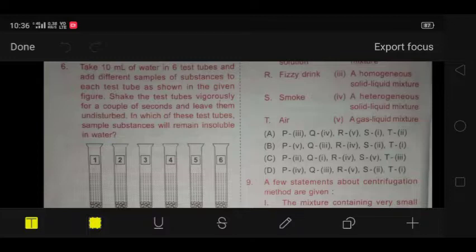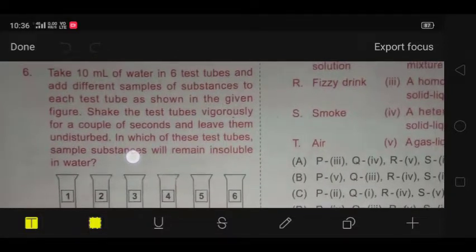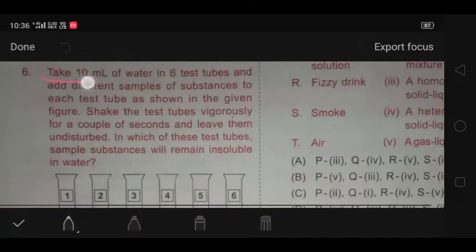So friends, today I'm going to discuss the next important MCQs of the chapter Sorting and Separation of Materials for the NSO Olympiad. Our next question, question number 6, is: take 10 ml of water in 6 test tubes and add different samples of substances to each test tube as shown in the given figure. Next, shake the test tube vigorously for a couple of seconds and leave them undisturbed. In which of these test tubes will the sample substances remain insoluble? They have asked about insoluble in water.